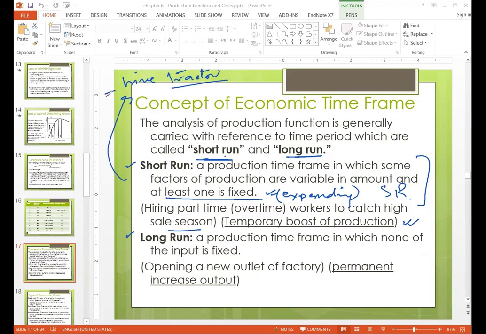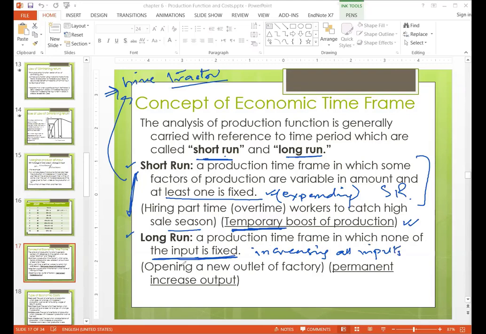So other inputs are fixed. That's why that approach is short run. The idea behind it is that we know the output increase is temporary, so we use the short run method. Next is a production time frame in which none of the variables are fixed. So it means we are actually expanding by increasing all inputs.